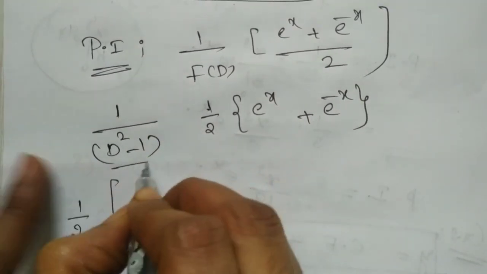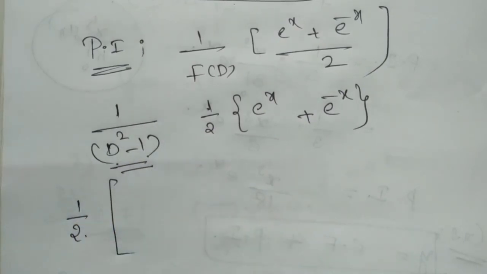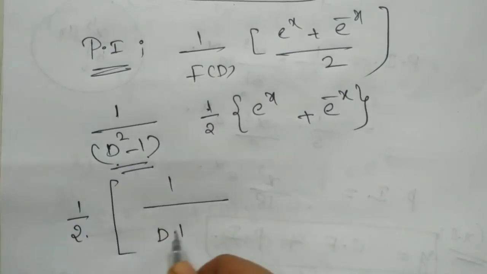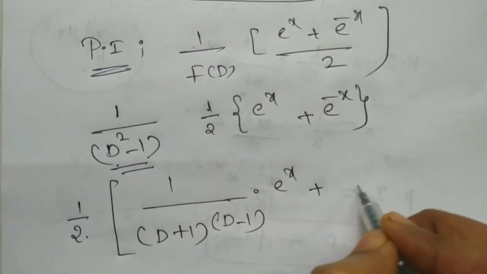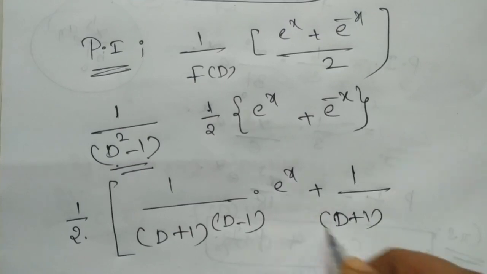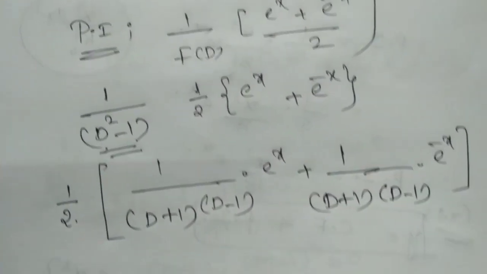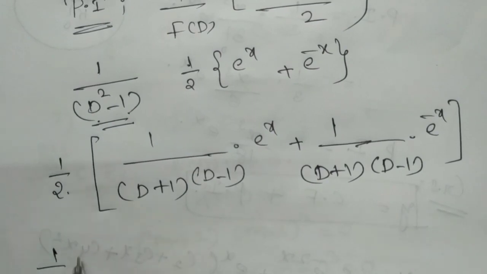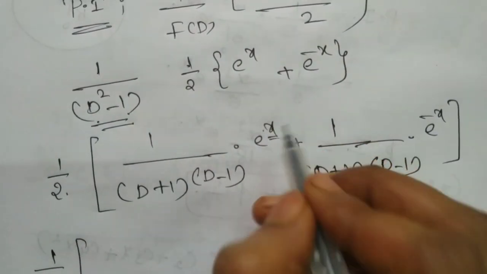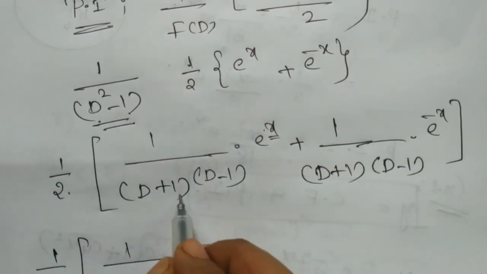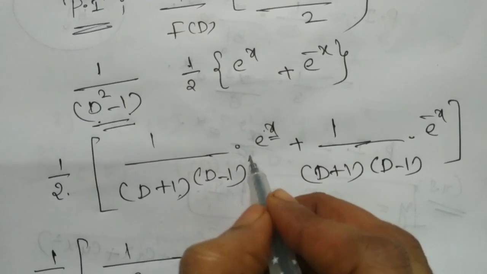So here, 1 by 2 of 1 by D square minus 1, that is (D plus 1) into (D minus 1). So 1 by (D plus 1)(D minus 1) into e power x, plus 1 by (D plus 1)(D minus 1) into e power minus x. So here, substituting in place of D in e power ax, the a value is 1. So here 1 plus 1 is 2, and 1 minus 1 is 0. So here k equals 1.